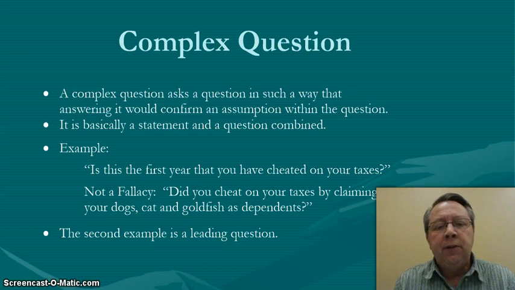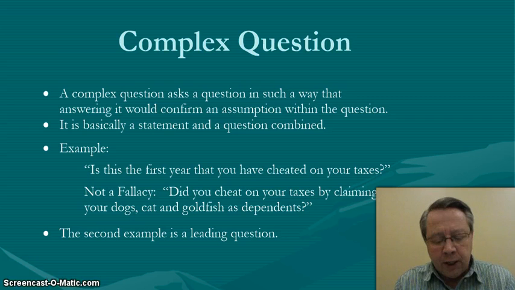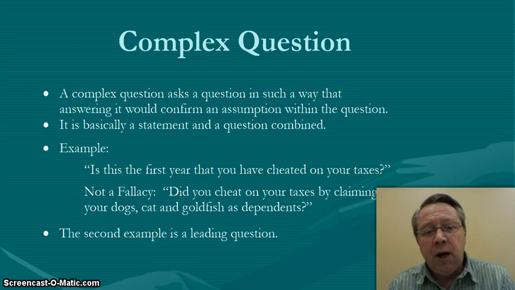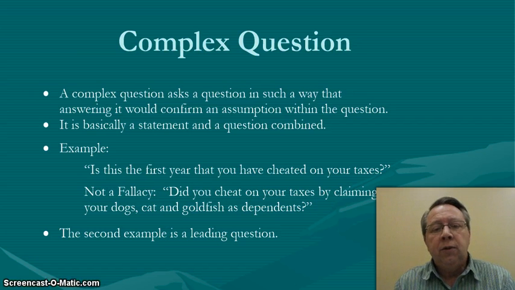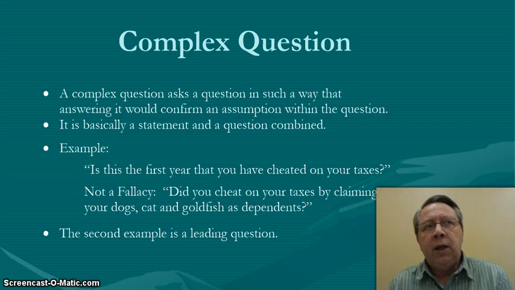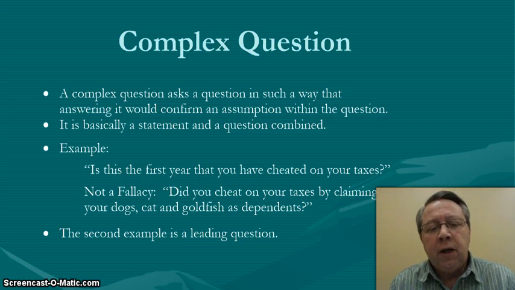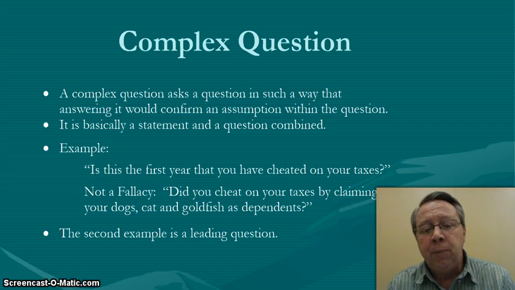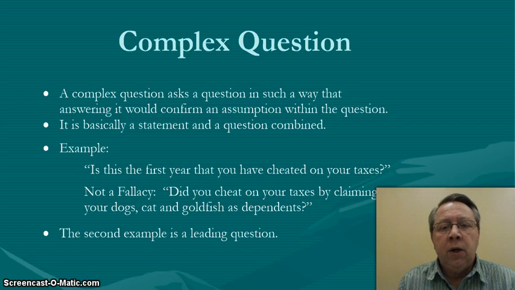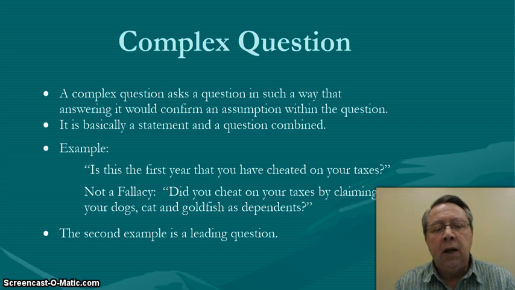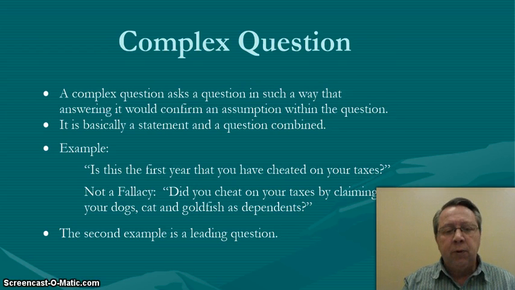A complex question: ask a question in such a way that answering it would confirm an assumption within the question. It's basically a statement and a question combined. So, is this your first year that you have cheated on your taxes? That's a fallacy. Why? Because we're trying to confirm an assumption. We assume that they cheated on their taxes, so we're trying to get them to confirm that assumption. Not a fallacy would be to say, did you cheat on your taxes by claiming your dogs, cats, and goldfish as dependents? The second is a leading question, not a complex question, so it's not a fallacy, and we see the difference between the two.